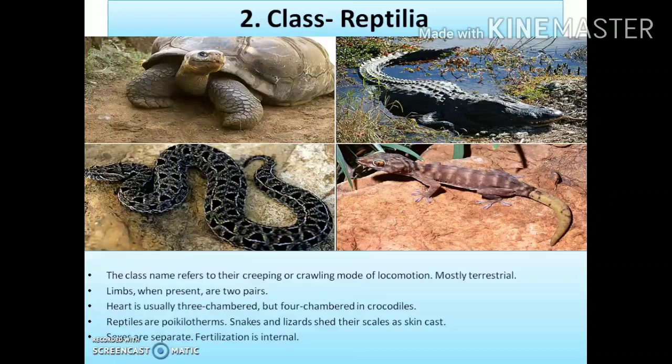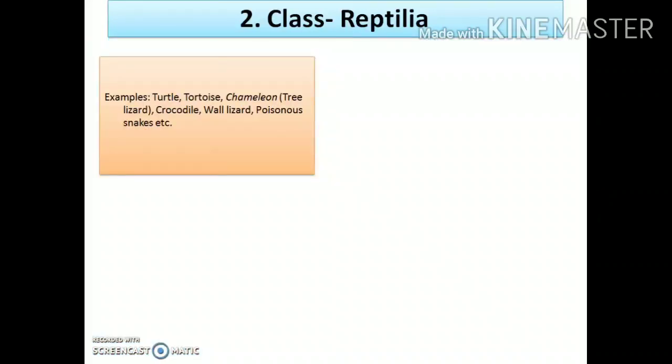Their entire body, their skin, is very dry and full of scales, that is, it is dry and scaly, and the scales are generally cast off, shed quite often. Okay, next, here also the sexes are separate, the male and female individuals are separate, right? And the fertilization here is generally internal. Okay, that is, the fusion of male and female gametes takes place within the body of the animals. Clear now? Okay, so let us now take some important examples of the animals under the class reptilia.